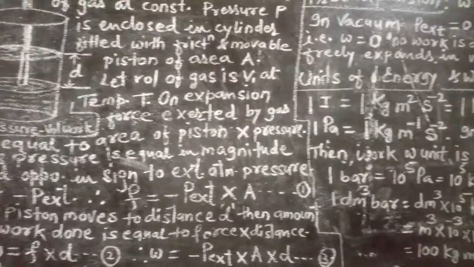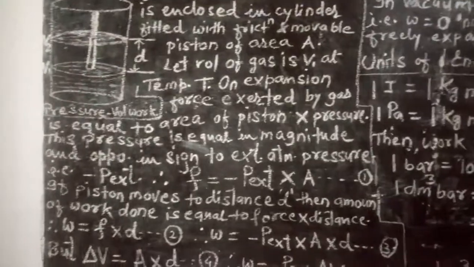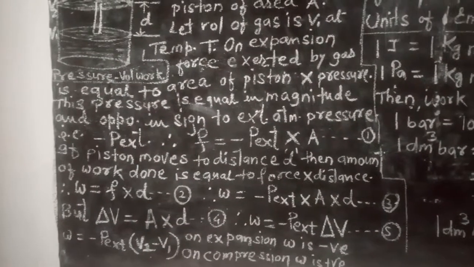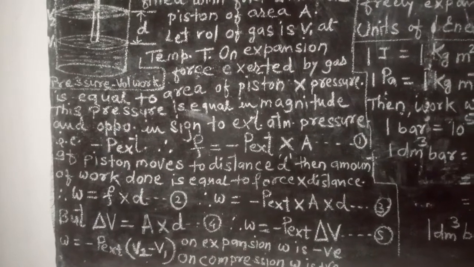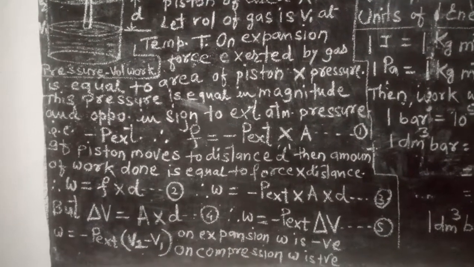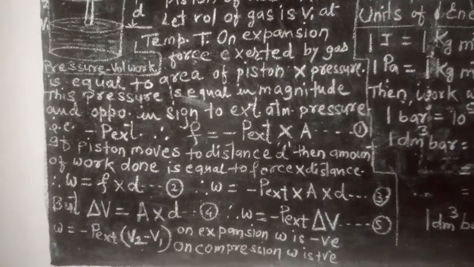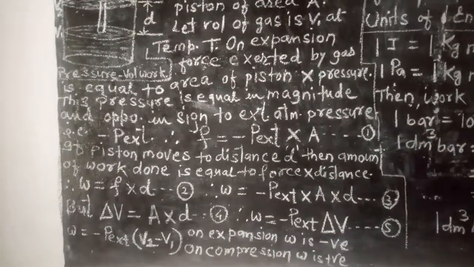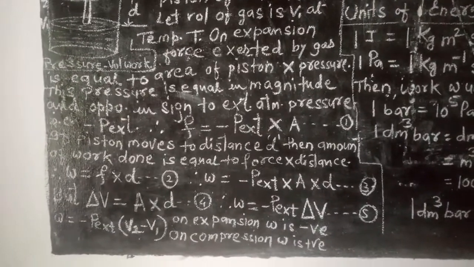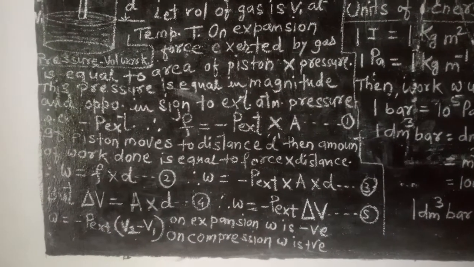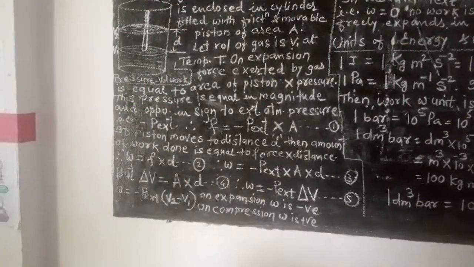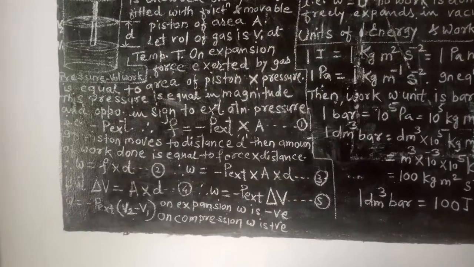And now we have just studied: let the volume of the gas be V1 at temperature T. On expansion, the force exerted by the gas is equal to the area of the piston multiplied by pressure. This pressure is equal in magnitude and opposite in sign to the external atmospheric pressure, which opposes the movement and has its value minus P external, and thus F is equal to minus P external into A. Okay. What is P external? External atmospheric pressure.